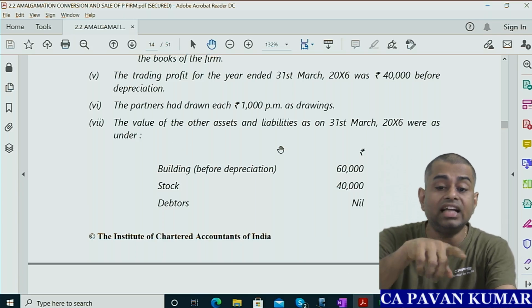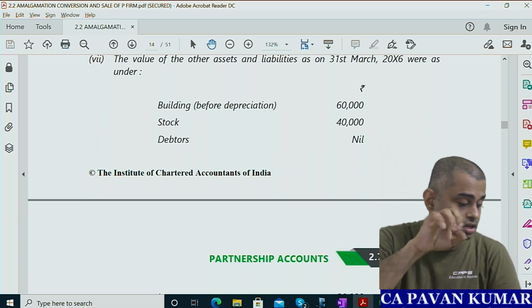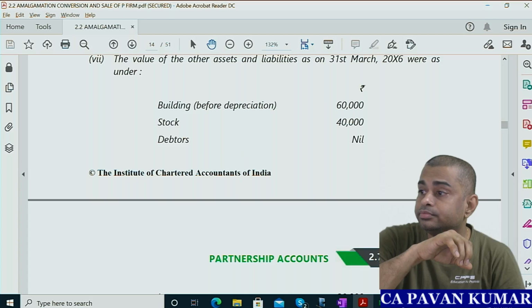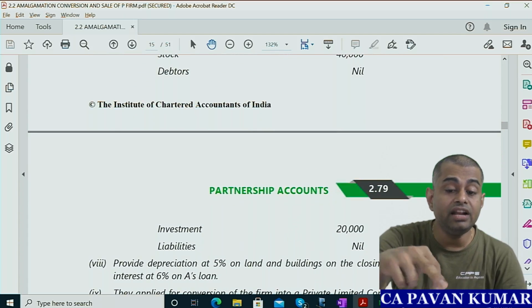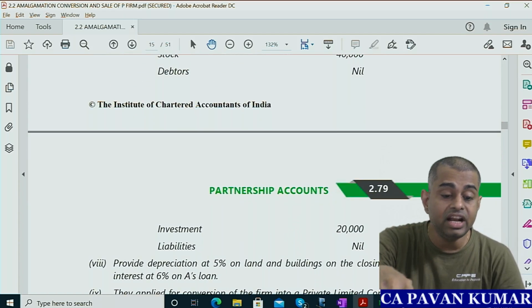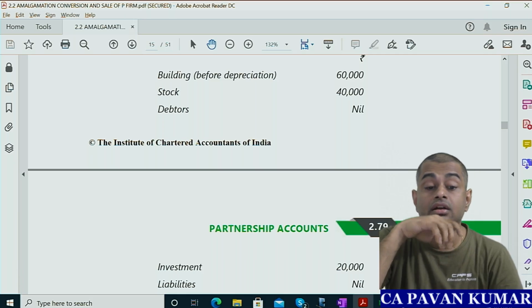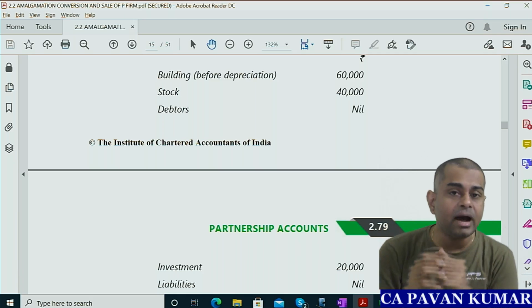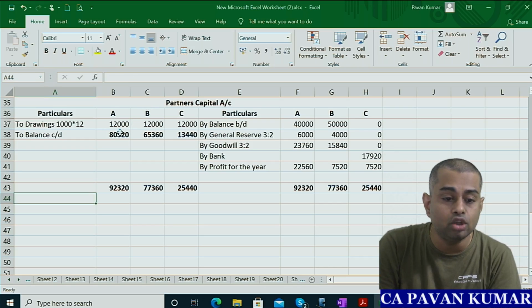The value of other assets and liabilities were as under. Building 60,000 is given. Stock 40,000 is given. Okay. Then debtors 0 is given. Investment 20,000 is given. Liability is nil. Okay. Did they give partners capital accounts? No. But we have calculated partners capitals. These are closing capitals.